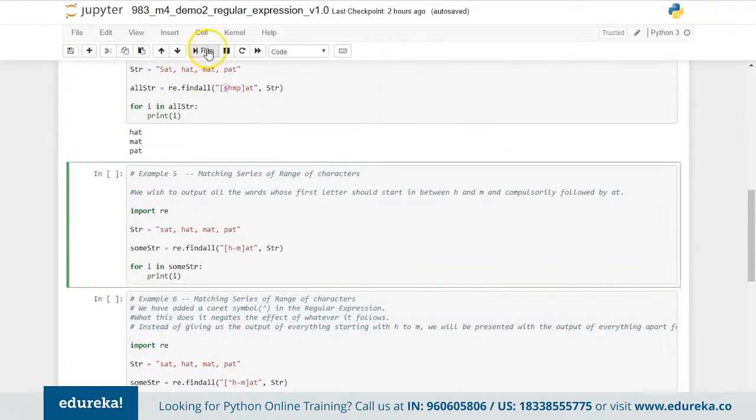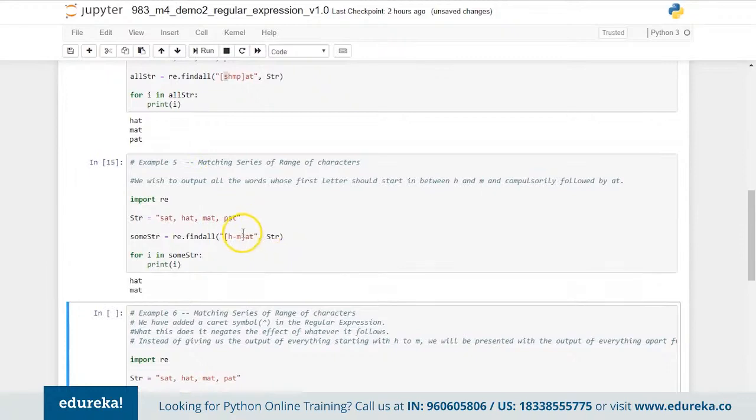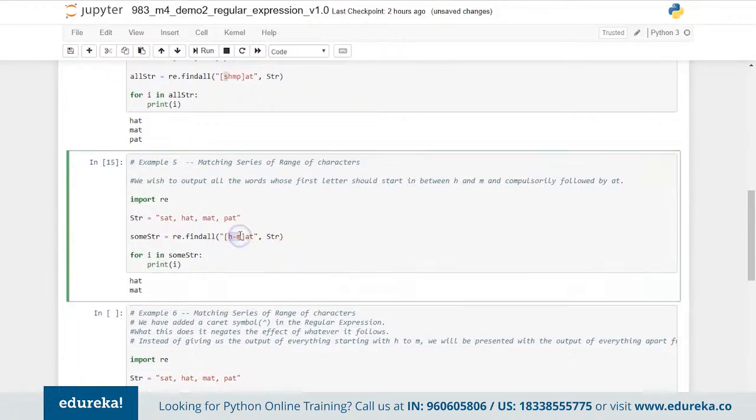Similarly, we can also use a range here. If at any moment we want to use a range, I'm saying that H to M should be there. So any character between H and M should be picked up. We are going to use this because I just want any characters between H and M to be picked up over here.